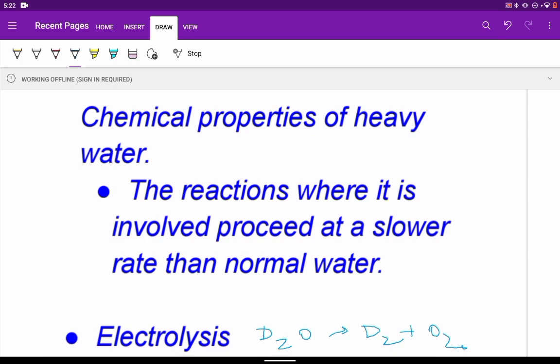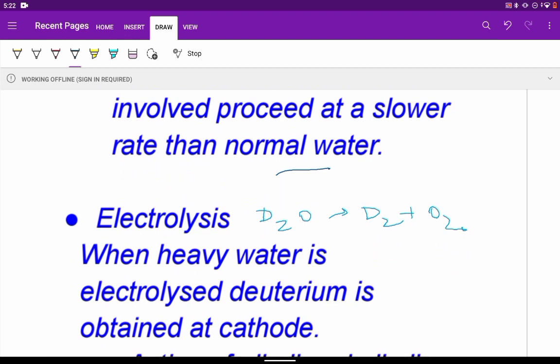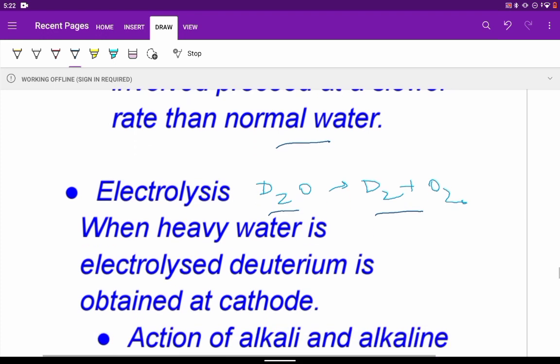Now, if we go for the chemical properties of heavy water, we know that it will also undergo chemical reactions, but the reactions where it is involved will proceed at a slower rate than normal water, because it is less dissociated as well. If we do the electrolysis, heavy water is D2O, so it will break down into D2 and O2. We get deuterium, which is obtained at the cathode.